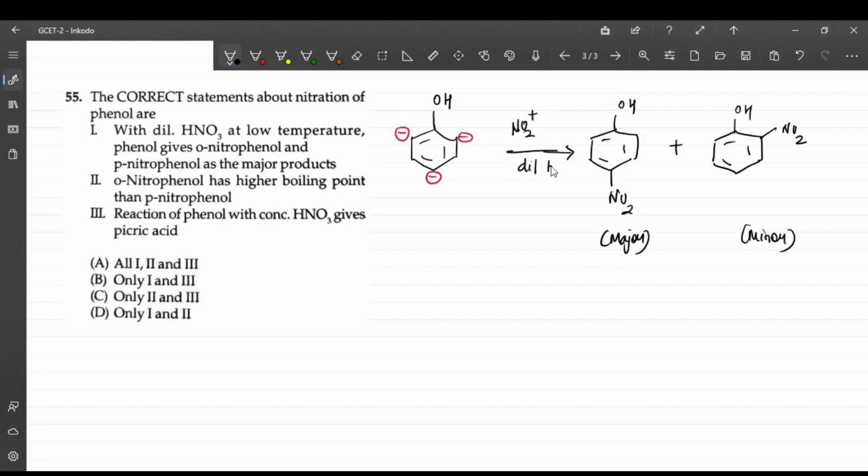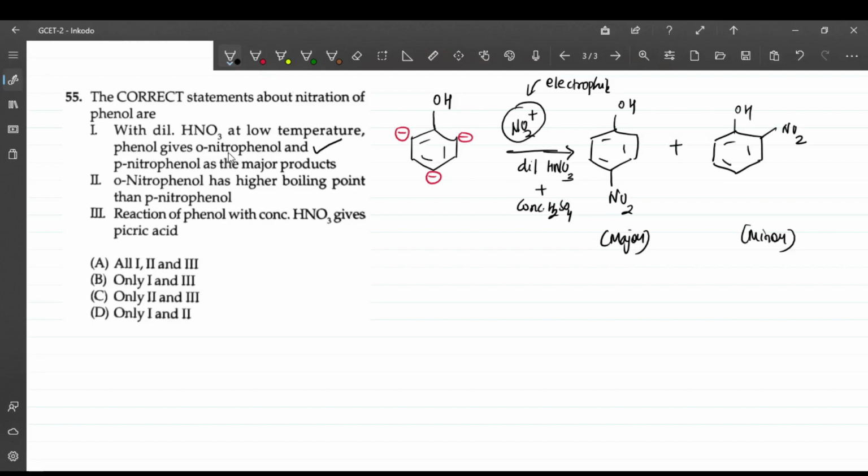The reaction is dilute HNO3 plus concentrated H2SO4. So by the reaction between these, it gives you NO2 plus. This acts as an electrophile. This is an electrophilic substitution reaction. So this is a major product, right? So the first statement is correct.